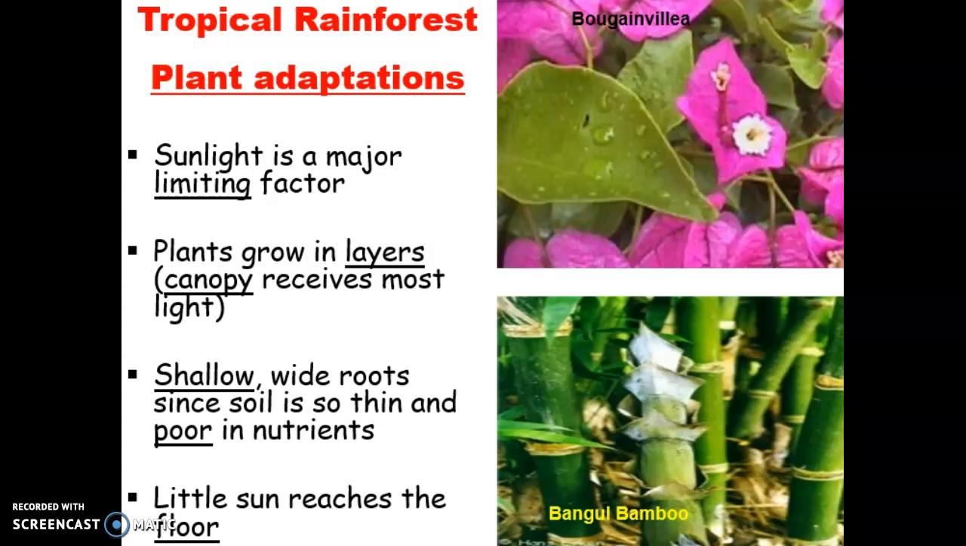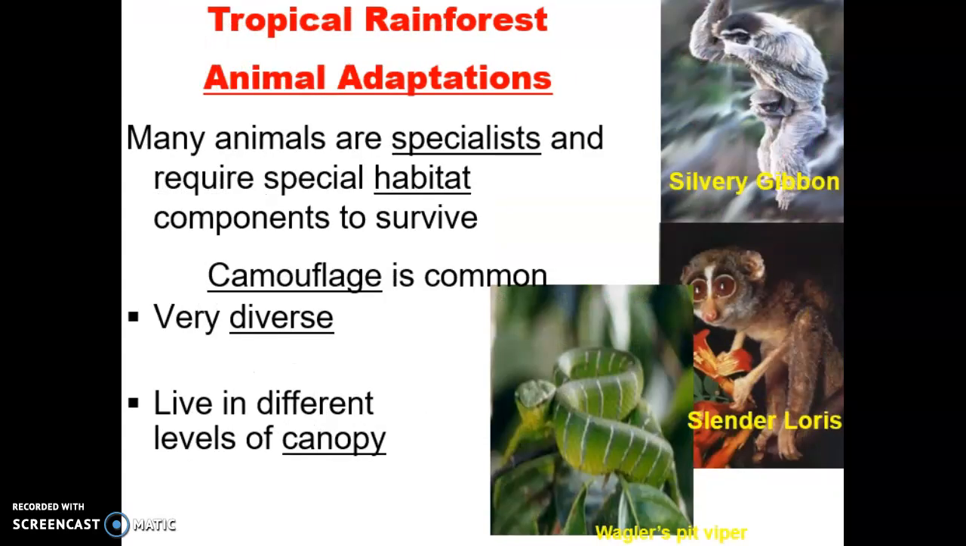Plants grow in layers. The canopy receives the most light. They have shallow, wide roots since soil is so thin and poor in nutrients, and little sun reaches the floor. Many animals are specialists and require special habitat components in order to survive. Camouflage is common, it's very diverse, and the animals live in different levels.